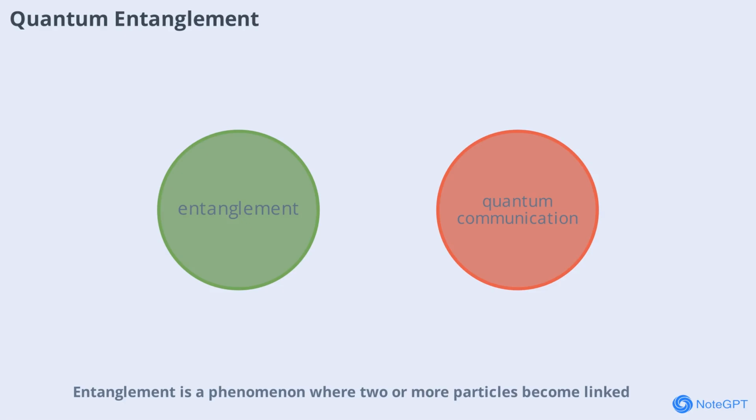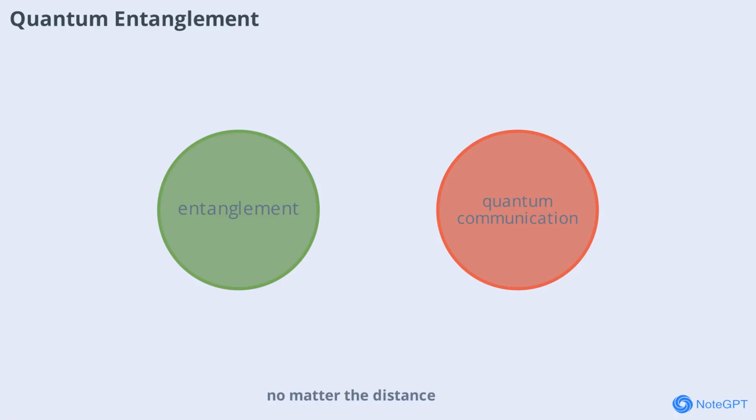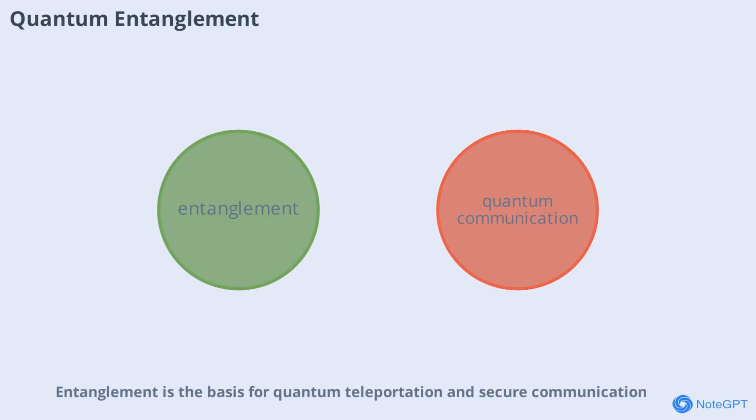Entanglement is a phenomenon where two or more particles become linked, so the state of one instantly affects the state of the other, no matter the distance. The Schrödinger equation predicts and describes entanglement, which has been confirmed in experiments. Entanglement is the basis for quantum teleportation and secure communication.